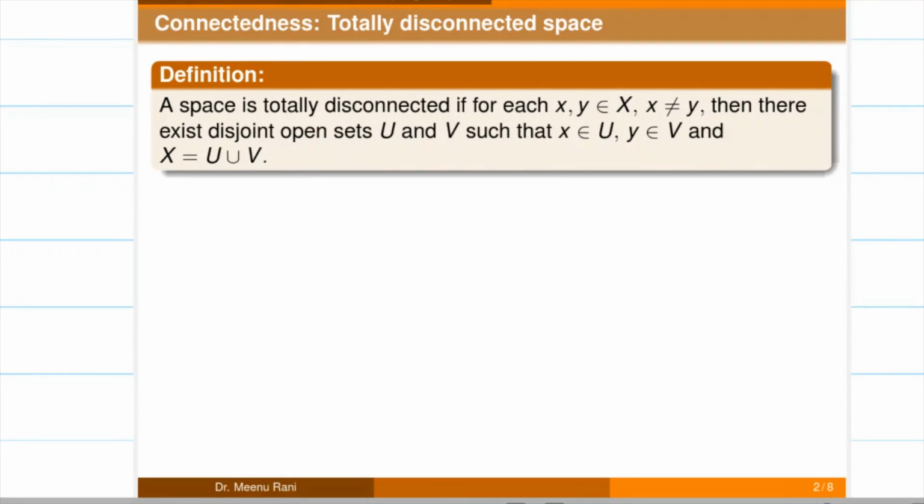A space X is totally disconnected if for each x, y belonging to X, which are distinct points of X, there exist two open sets U and V such that one contains the point x and the other contains the point y, and X is a union of these open sets. So X is a union of U and V, which is a disconnection of X. So we can say that a totally disconnected set can be separated by a disconnection of X.